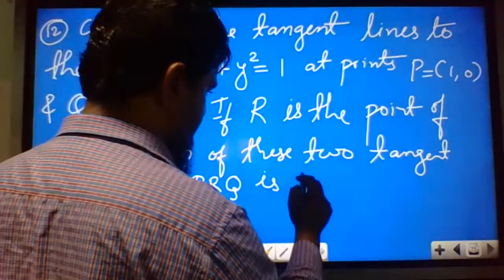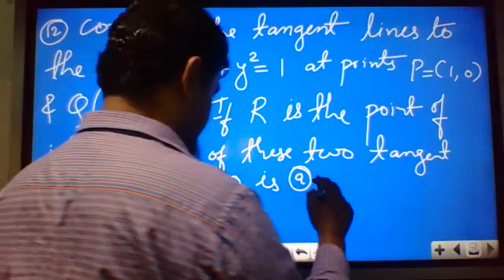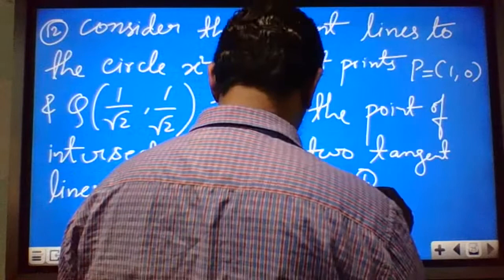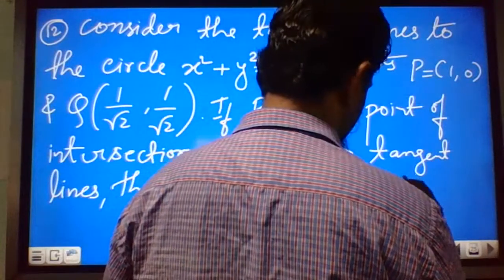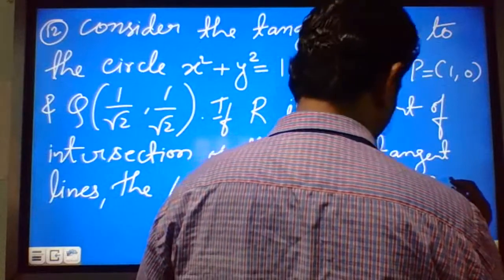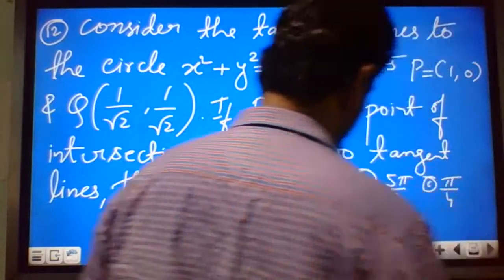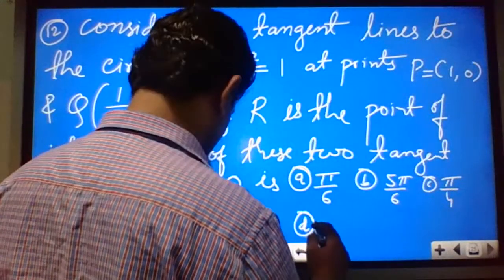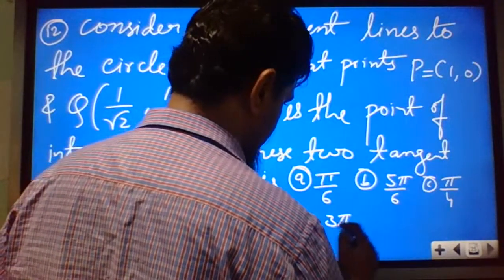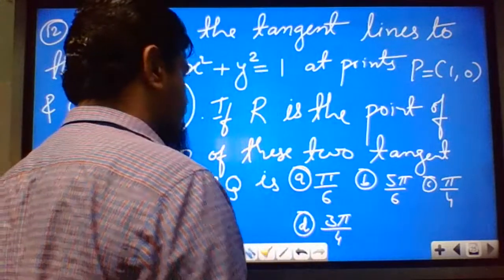The options here: option A is 5 by 6, option B is 5 by 6, option C is 5 by 4, option D is 3 pi by 4.